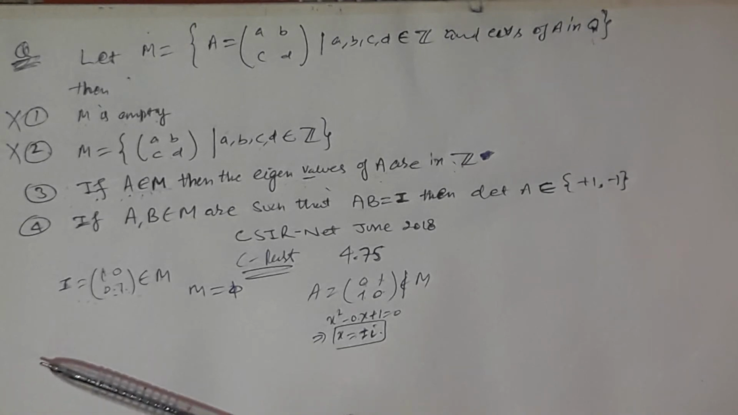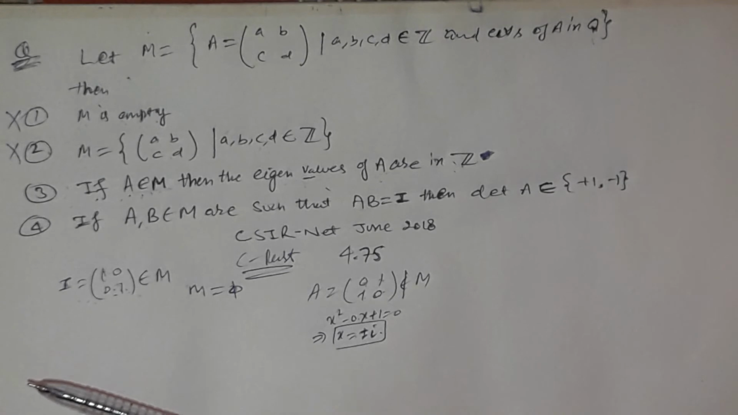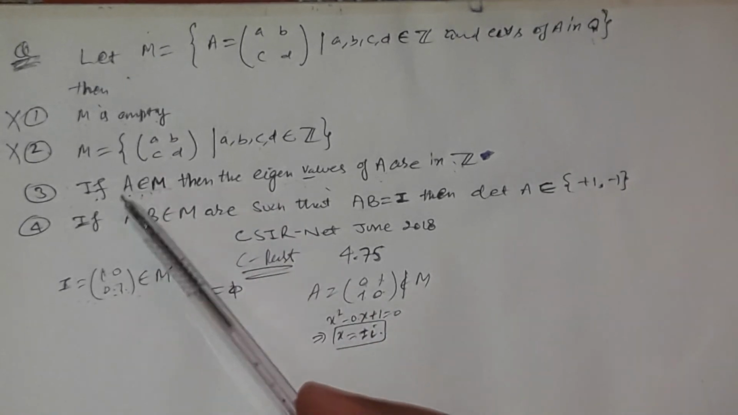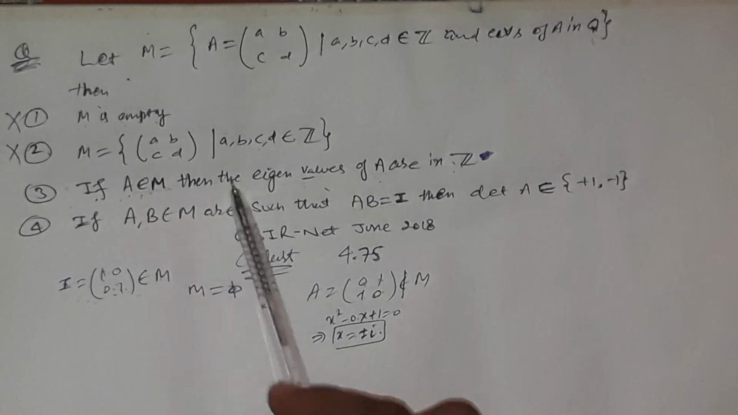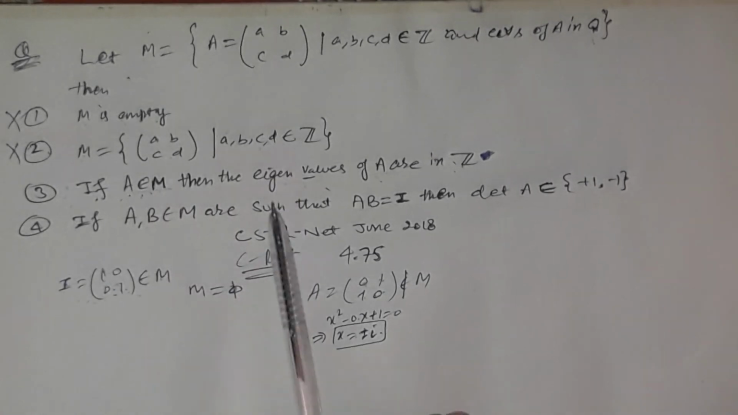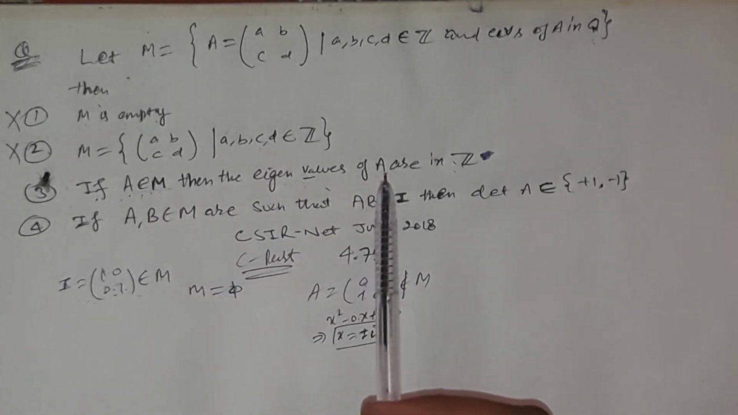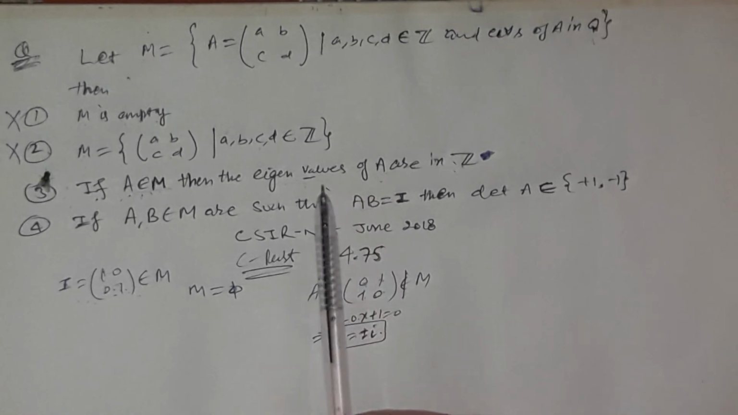If the coefficients are integers and the roots are in Q, then they are also in Z. Why? Because the coefficients are in Z. Please see this and think about it. I will give some trick about it later, and try to catch that.